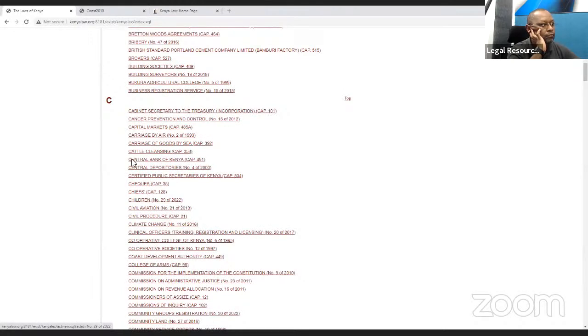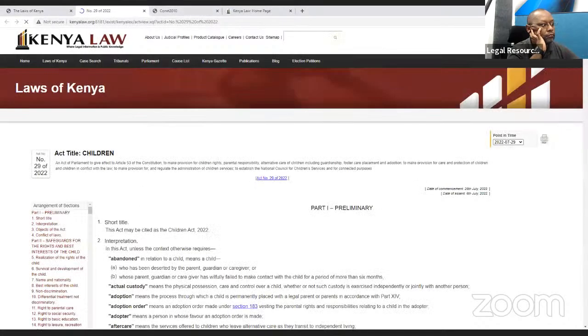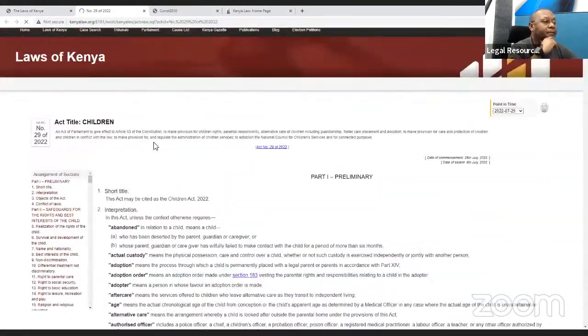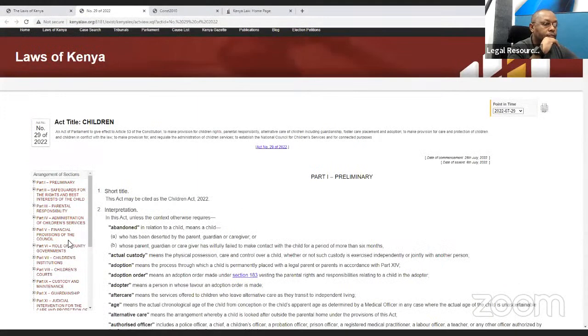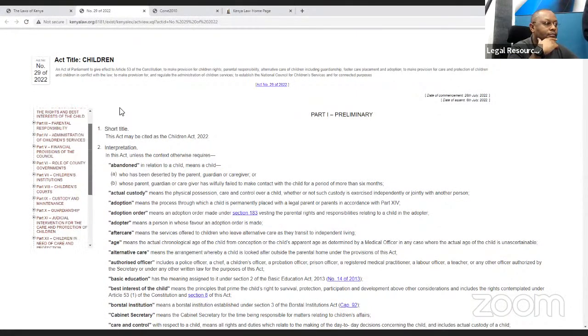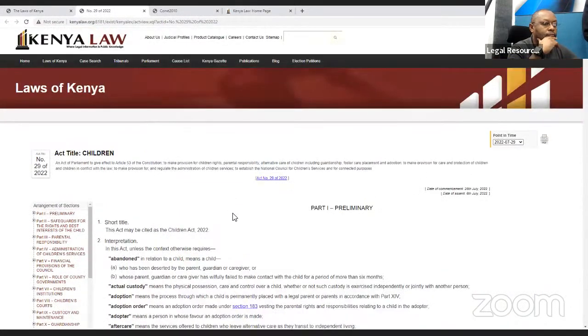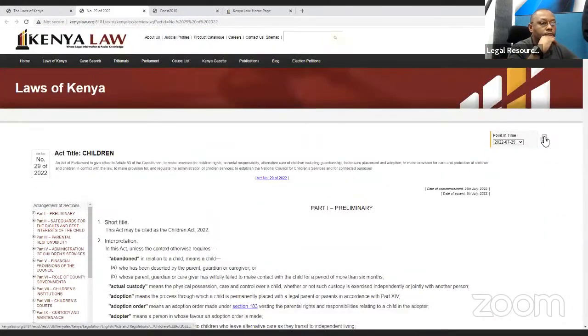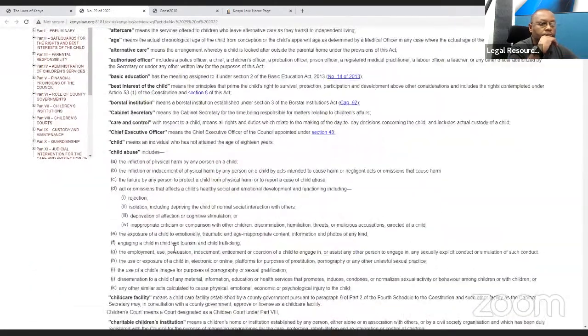So if you want to read the Act online, you just click on the Act. It opens another page, which gives you the Children Act. If we have any subsidiary legislation, you'll be able to see it. But for now, let me just show you what we do with this page. If you want to print it, there's an icon here with a printer that takes you down to what you wanted to print.